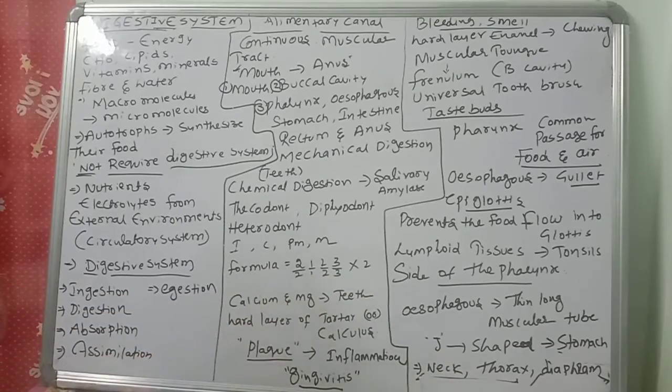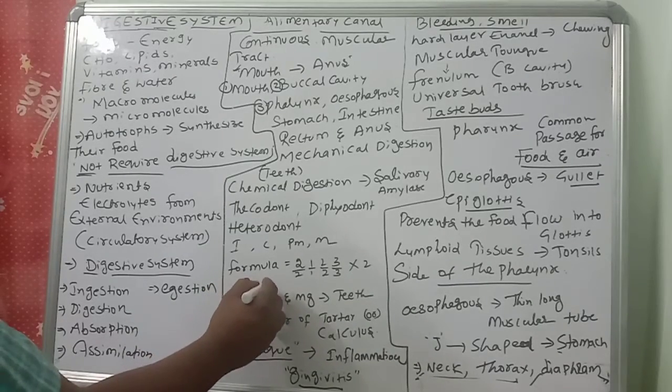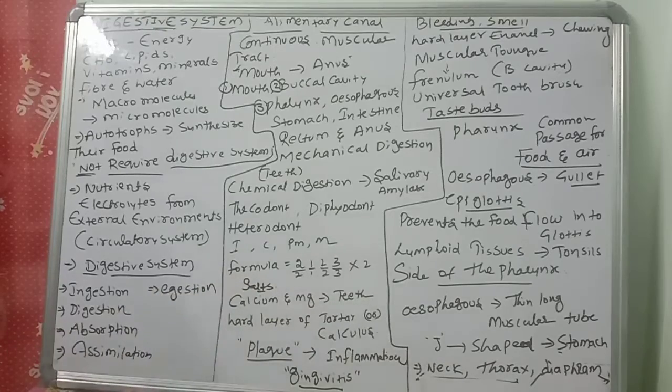On the other side also 16, so in total how many? 32 teeth will be present. And also the most important, mineral salts. What are those? Mineral salts are there. The mineral salts, calcium and magnesium, will be there in the teeth.